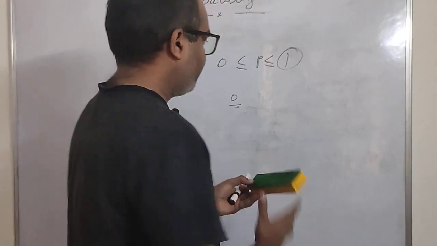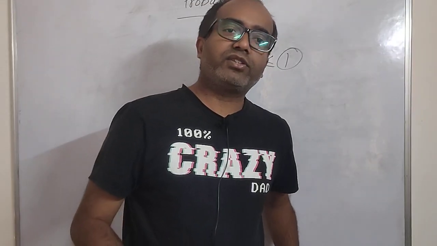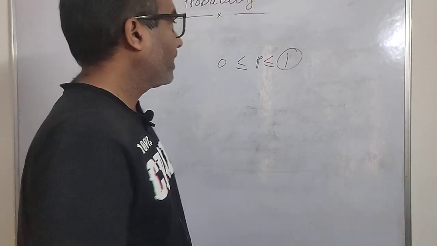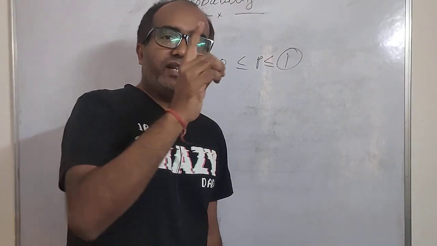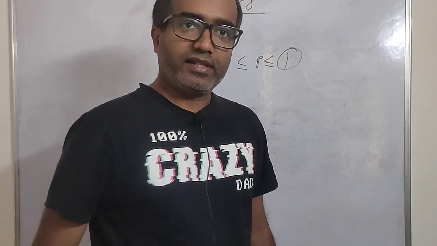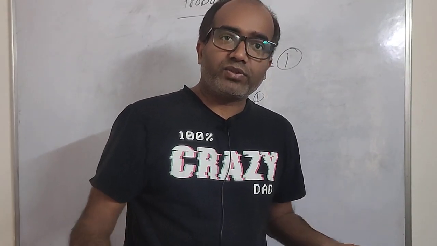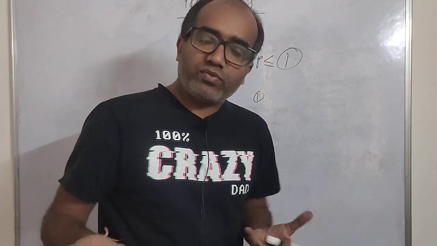And let us discuss 1 as well. If someone says that when I throw a die, I should get any number between 1 to 6, then in that case the probability will be 1, because after throwing a die, you will get at least one number between 1 to 6. So that probability is 1.